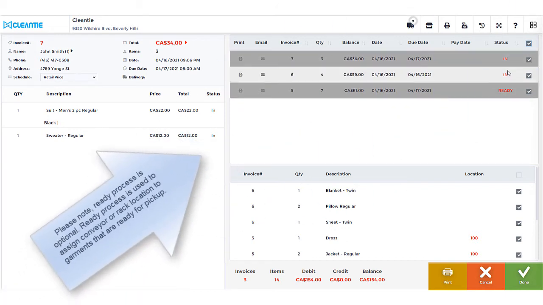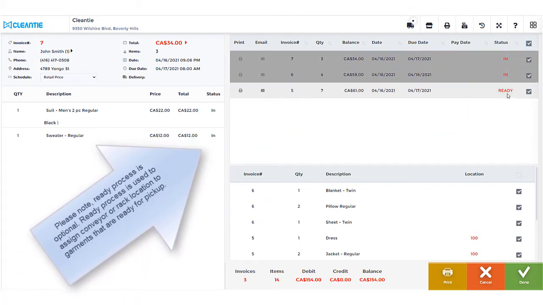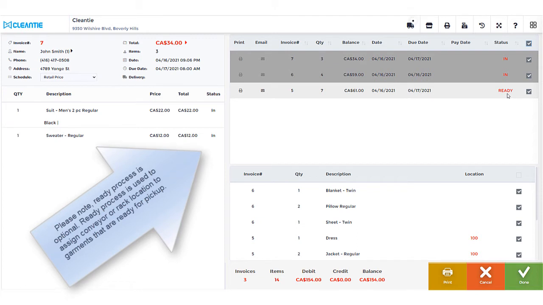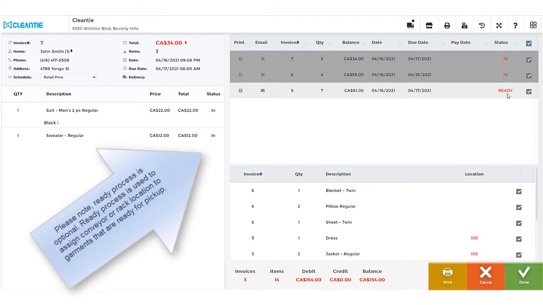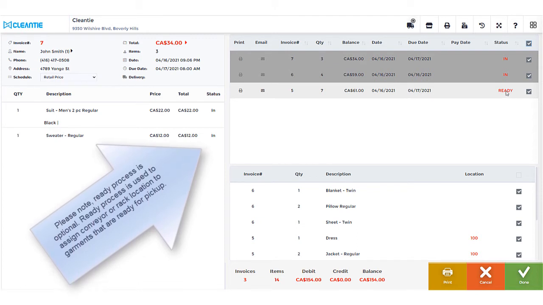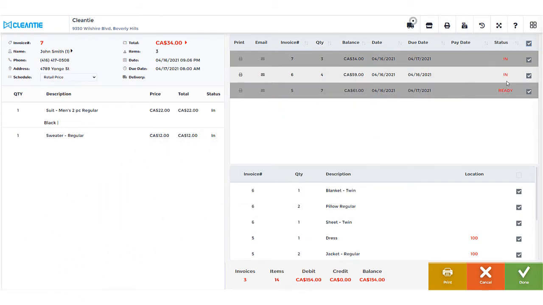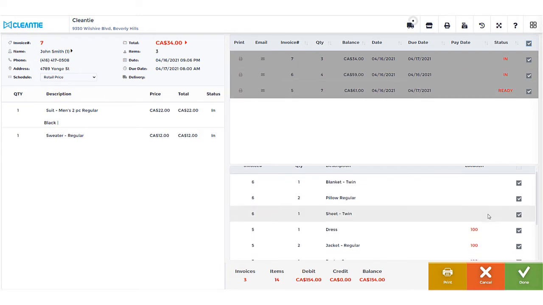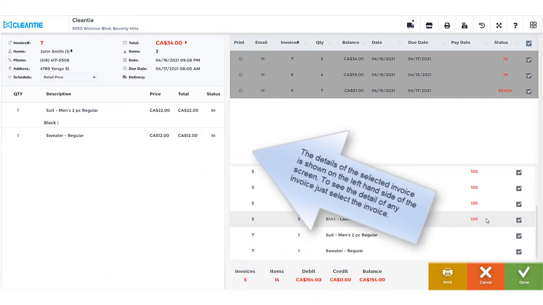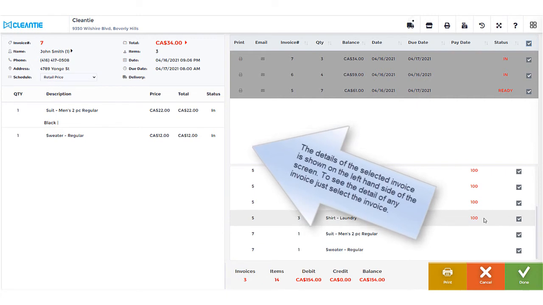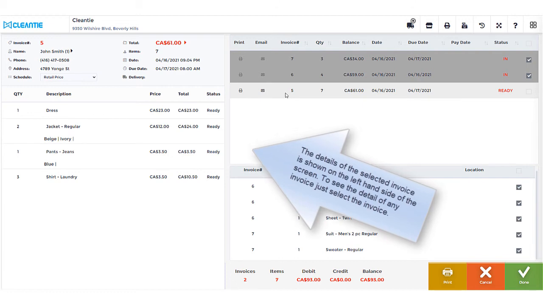Please note, the ready process is optional. The ready process is used to assign a conveyor or rack location to garments that are ready for pickup. The details of the selected invoice are shown on the left-hand side of the screen. To see the detail of any invoice, just select the invoice.